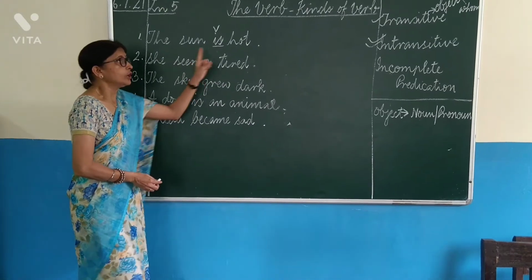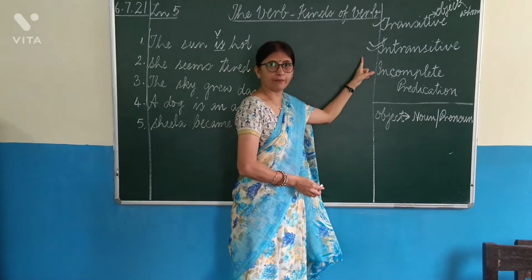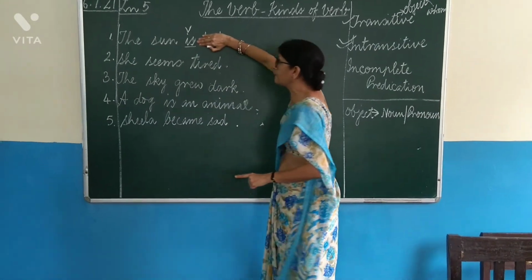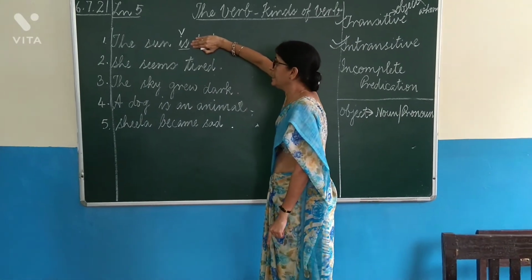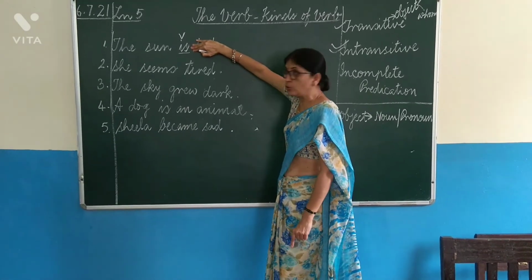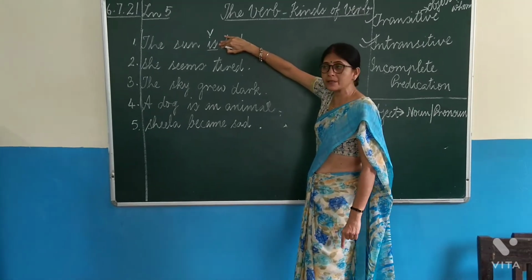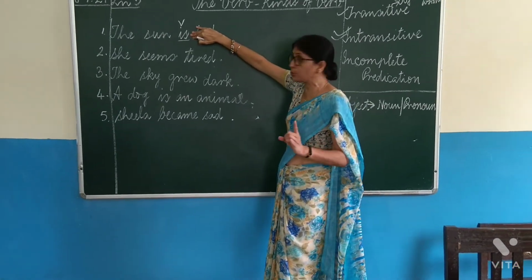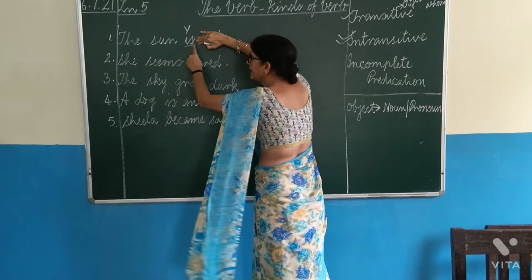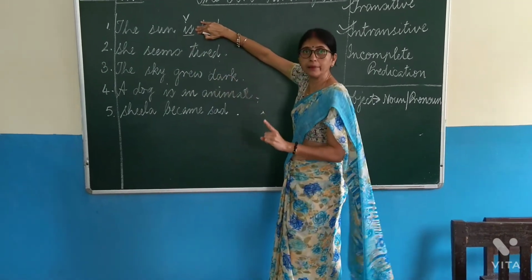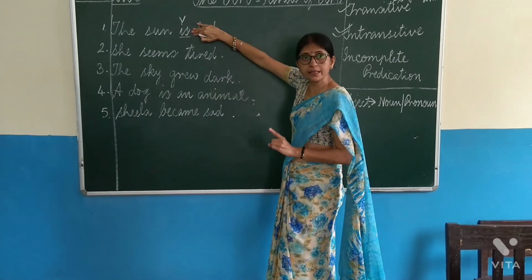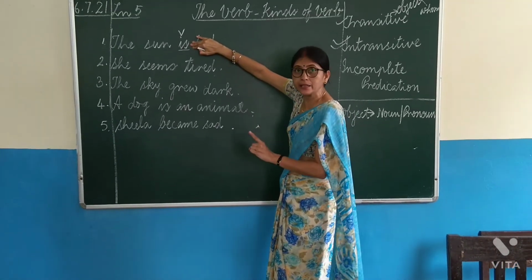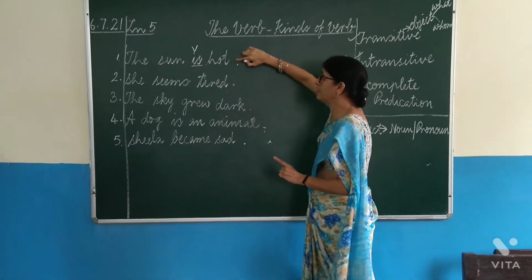Now what will we do? We will look for an intransitive verb. What will we do for intransitive? We will hide after the verb. The sun is. Is it making complete sense? No. Because intransitive verbs must make complete sense. They must give complete meaning to the sentence. But the sun is not giving you complete meaning. It seems as if something is missing. Something is to be added to make the predicate complete. So, we have added hot.